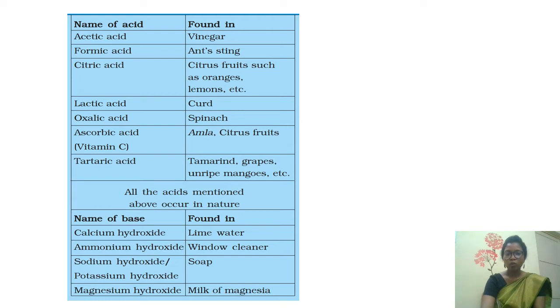So what are bases and where are they present? So let us learn the names of the bases. Calcium hydroxide, it is present in lime water. Ammonium hydroxide, in window cleaner. Sodium hydroxide and potassium hydroxide, they are present in soap. And magnesium hydroxide, it is present in milk of magnesia. So the antacid which you consume has magnesium hydroxide.